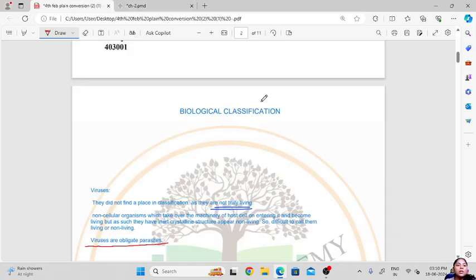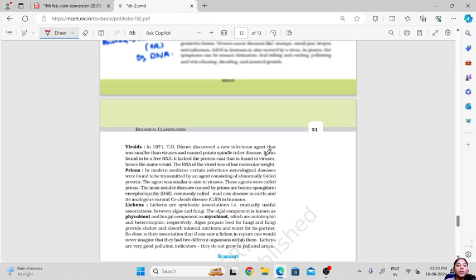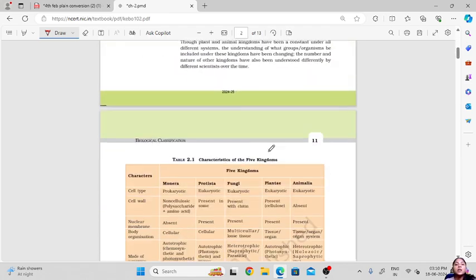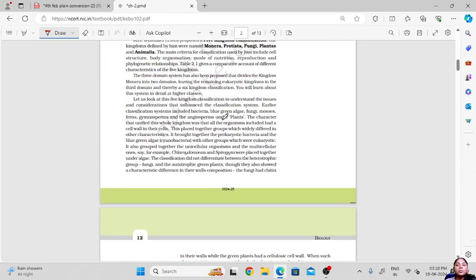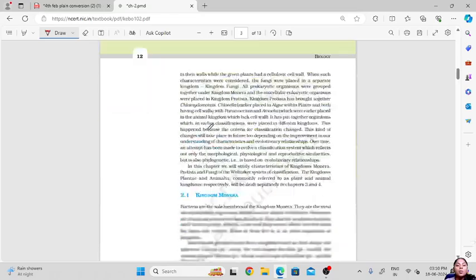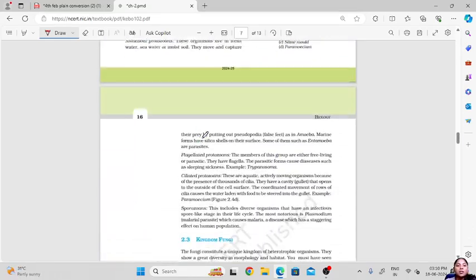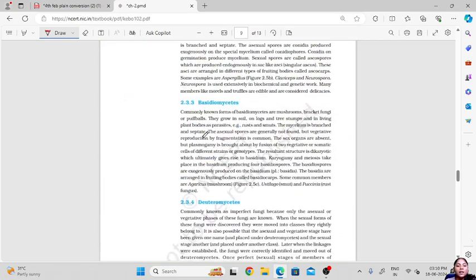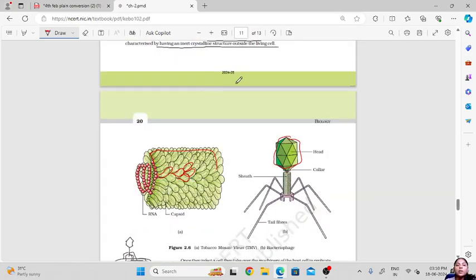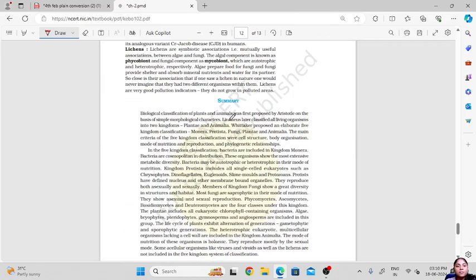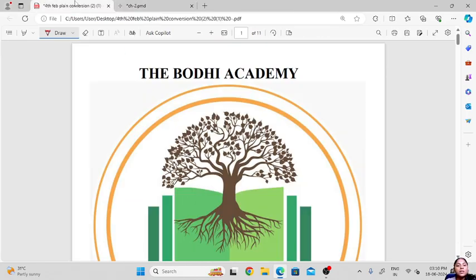So this is all in this chapter. We have learnt about the biological classification, the five kingdoms, that is the kingdom Monera, Protista, Fungi, Animalia and Plantae. We have also learnt about the viroids, viruses and the lichens. Now this is all in this chapter.